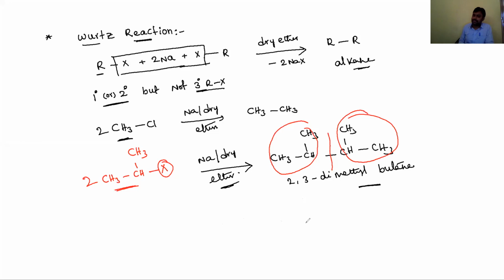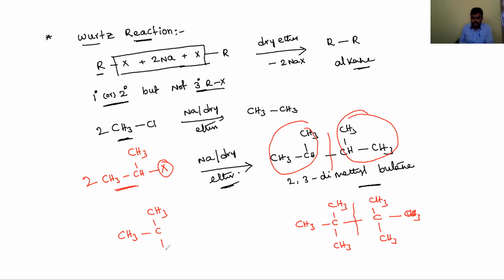For example, a tertiary alkyl group, like CH3, CH3 and CH3 attached to a carbon bonded to X, meaning a tertiary alkyl halide. If sodium metal and dry ether are used, then this product is not possible. This product we cannot prepare.